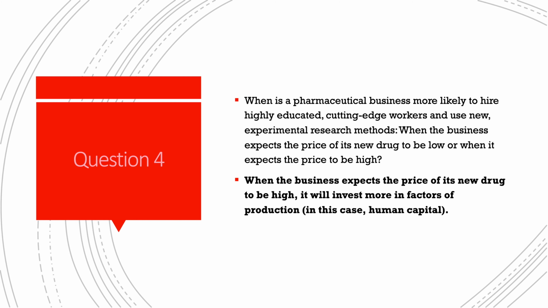So for question 4, when a business, in this case the pharmaceutical company, expects its new drug to be sold at a high price, the company is going to invest more of its resources into the factors of production. In this case, those resources would go towards human capital for research and development on the product.